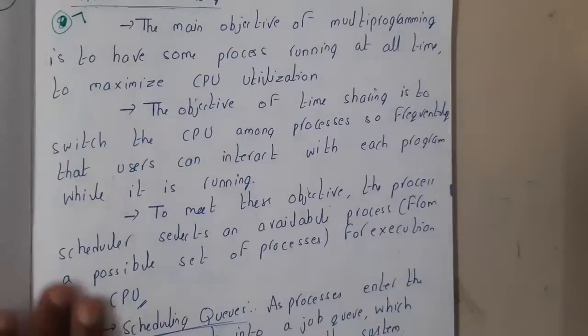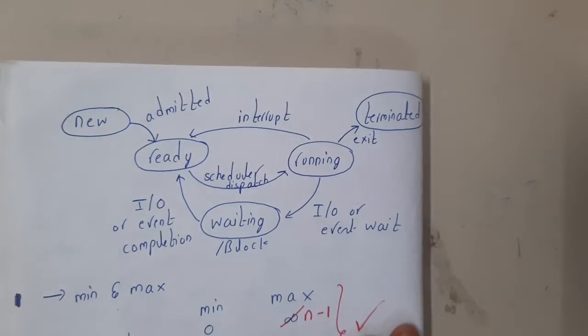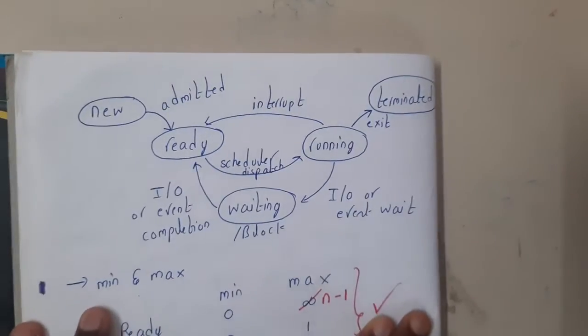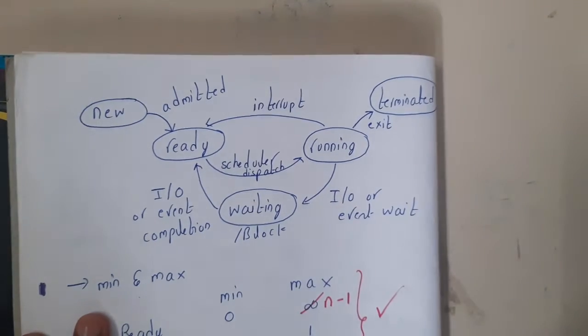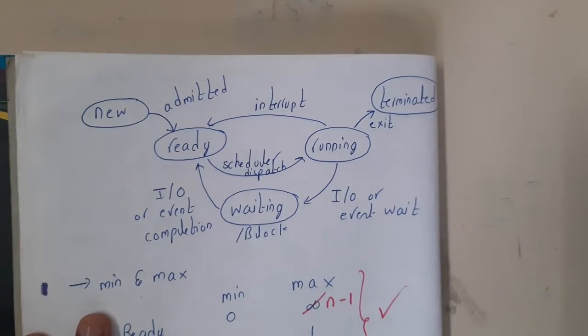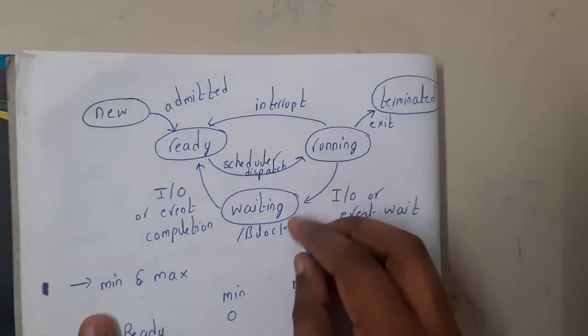There are 5 different states, and I will explain them within 2 minutes, guys. It's that easy. So these are the 5 different states, guys. Let me take a pen cap or something. Just give me a second. Okay, so let us observe.